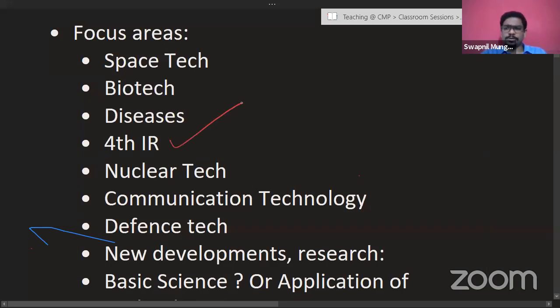Fourth industrial revolution we have already talked about, and especially in GS3, there is a tendency of UPSC asking questions in an interdisciplinary manner, covering various aspects. So you can expect a question on the lines of what is going to be the impact of industrial revolution 4.0 on the job market, for example, which is an economy and science and technology combined question. So you have to study from that perspective as well. So apart from the fourth industrial revolution, the next major focus area is going to be nuclear technology. So